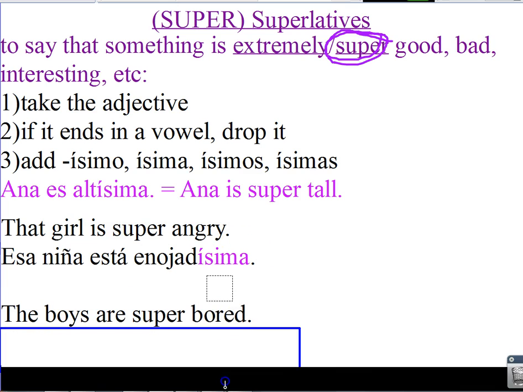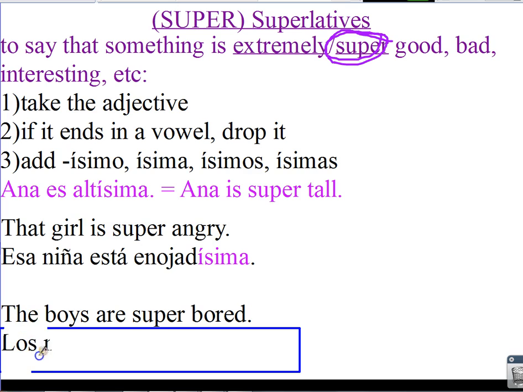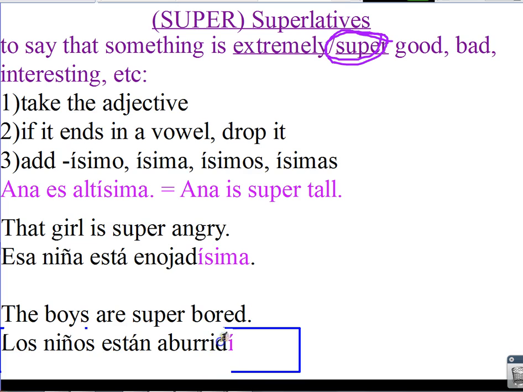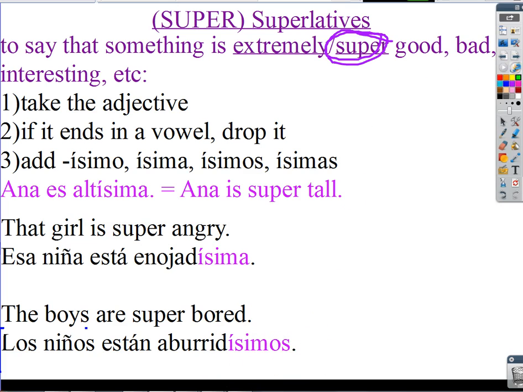The boys are super bored. The boys would be los niños, muchachos, or chicos. Están. We're using estar in these sentences because angry and bored are emotions. And bored is aburrido, drop the O, add ísimos to make it match the boys.